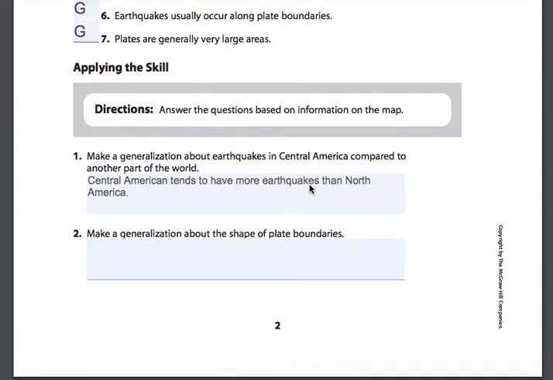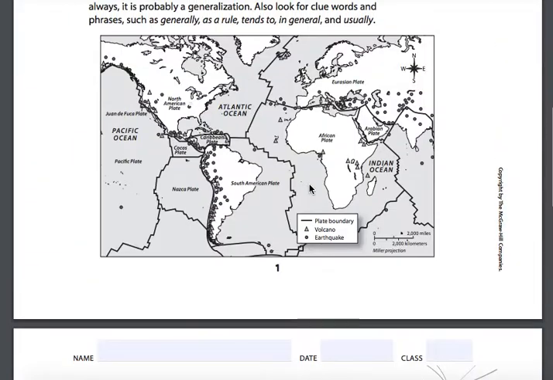Number 2 says, make a generalization about the shape of plate boundaries. Now, if we're looking at the shape, I want you to take a look at the edges of each of these shapes. Are these straight lines? They look like a straight line. Are they jagged and rough? Are they rounded and smooth? If you had to make a generalization or a summary of what these different lines look like, what would you say they look like?